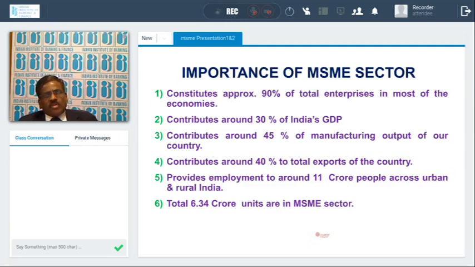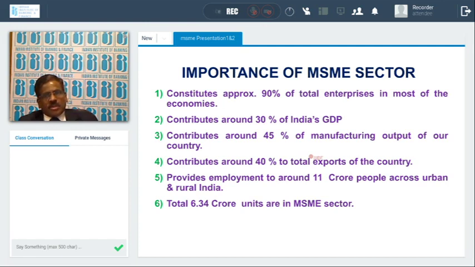Let us discuss the importance of the MSME sector. The MSME sector is in fact the backbone of the Indian economy. In any country, up to 90% of the total enterprises are MSMEs. In India, roughly 30% of GDP is contributed by the MSME sector, around 45% of manufacturing output comes from it, and roughly 40% of exports come from the MSME sector.